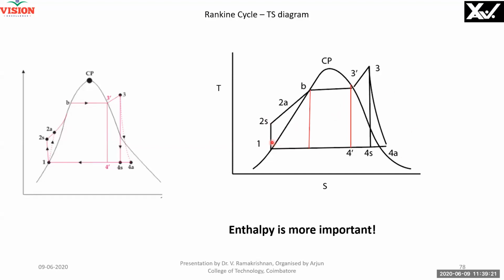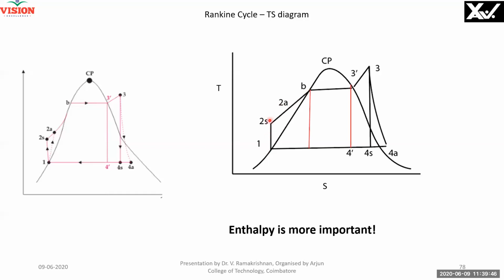All you need to know is the enthalpy here. Please note, I told you, you need to know the Q and W in all these processes. You can find out the efficiency. But now I'm telling you, enthalpy is enough for you to find out everything, because here it is an open system. Water is flowing there. Therefore, flow work is there everywhere. And that is possible only if you consider all the energies. And the difference between enthalpies gives you the work done here.